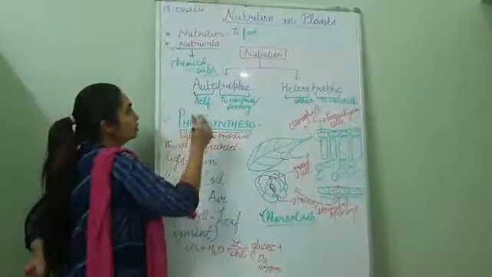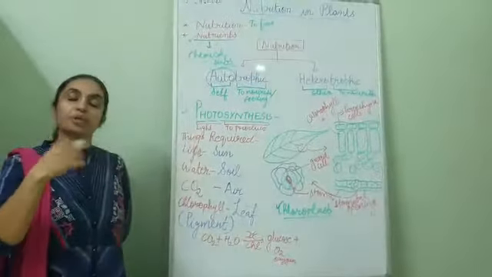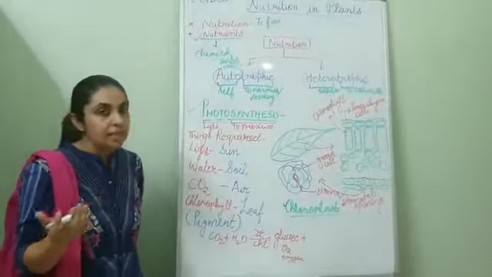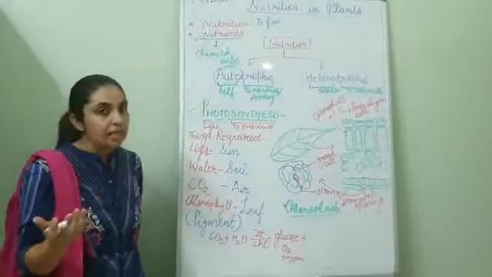That means those organisms which can do self-nourishment are known as autotrophic organisms. That means they can provide nutrition to themselves. They are not dependent on others. Like plants. Plants can produce their own food. That's why they are autotrophic in nature.